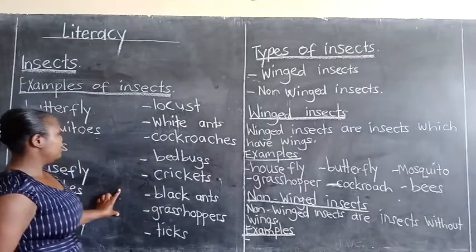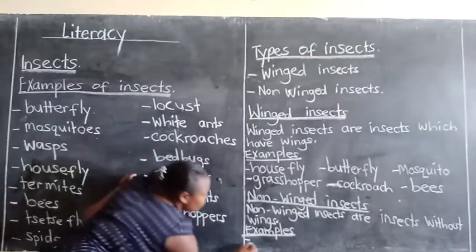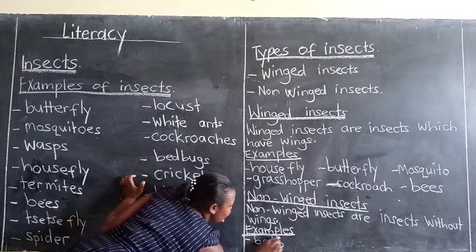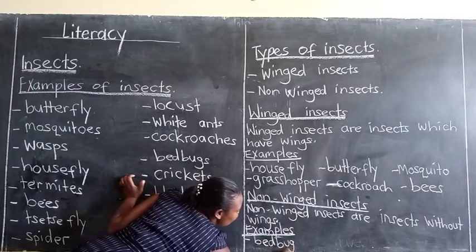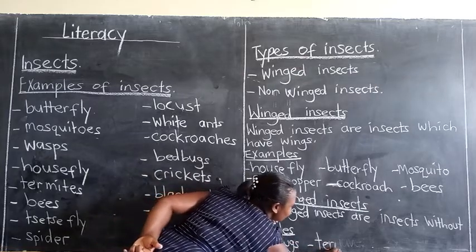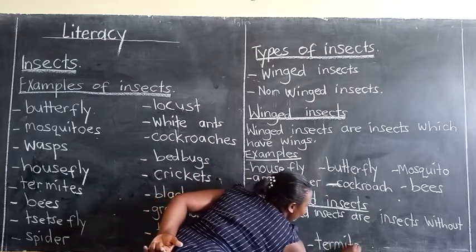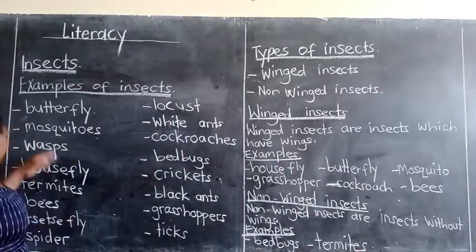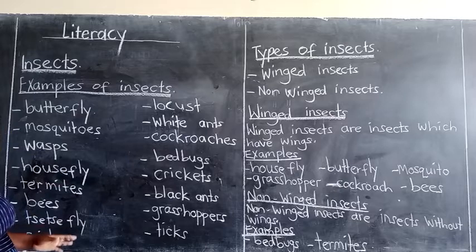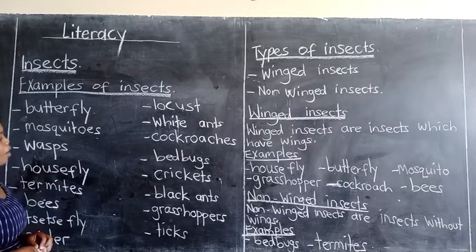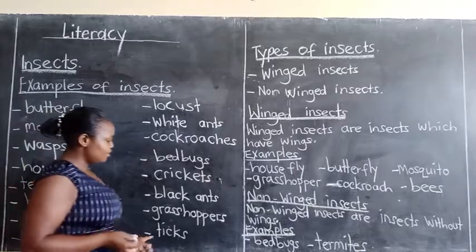From this, we can have bedbug. Does a bedbug have wings? Of course, no, it does not have wings. We can have termites. Termites, they do not have wings. What else can we give here? Those insects which do not have wings. We can have ticks.